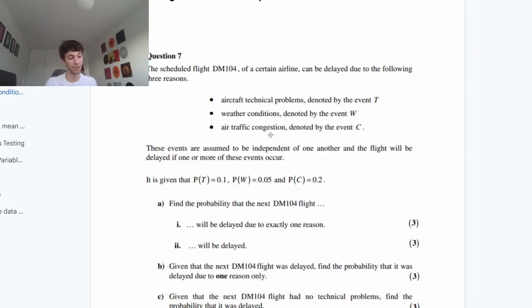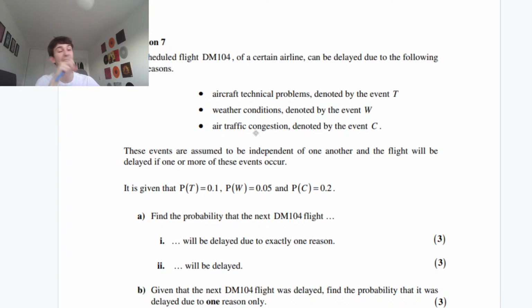These events are assumed to be independent of one another, and the flight will be delayed if one or more of these events occur. So if we get any of these events, it's delayed. So we only need one of them to be delayed.